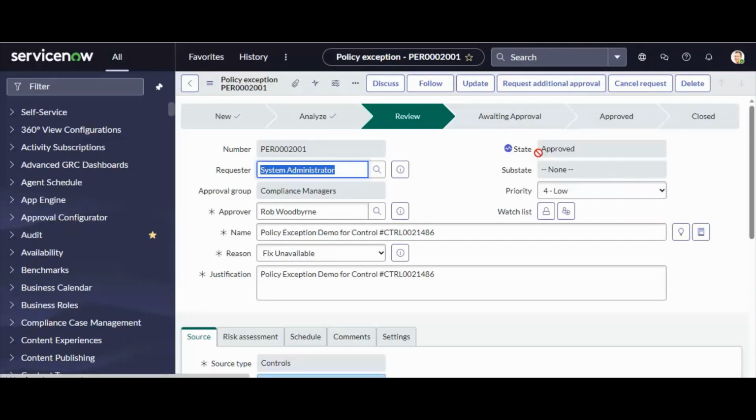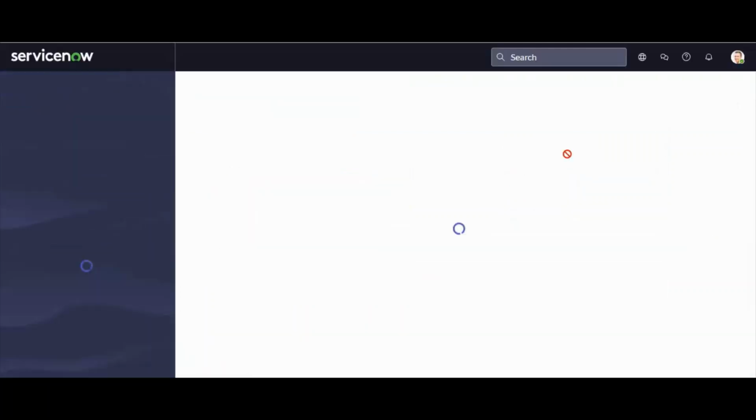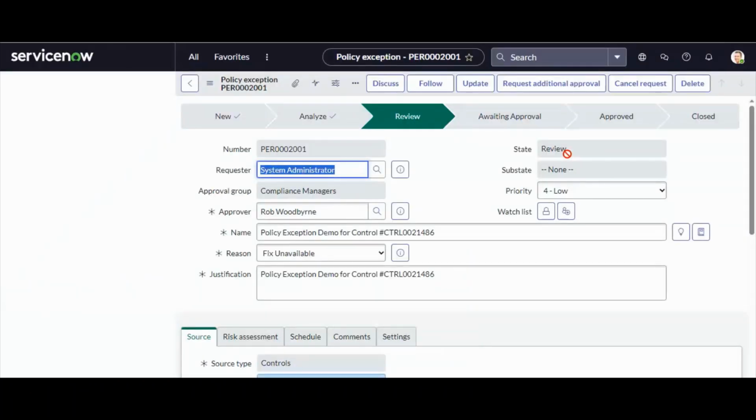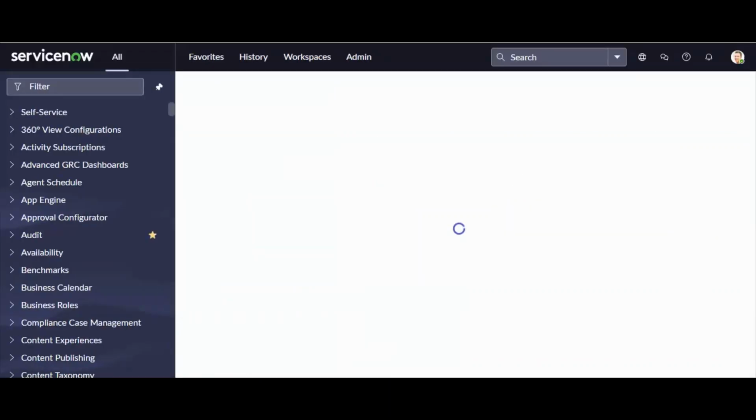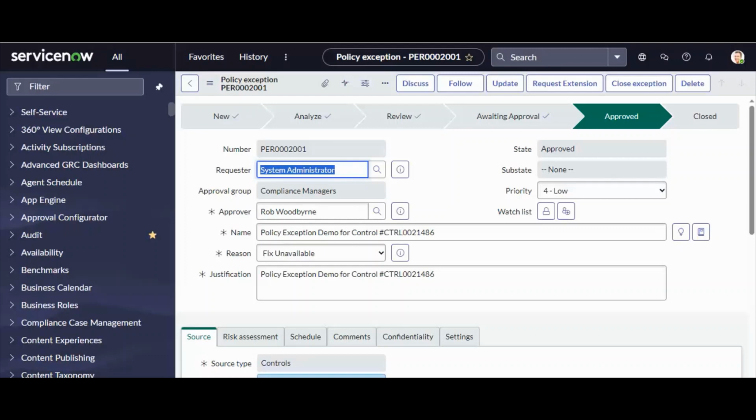And now I am again reloading the same page. You can see the state is automatically changed to the review state. Sorry, not review state, it is still loading. So the request should go to the approve state. So let's wait. What is the state? As you can see, after the approval from Rob Woodburn, the state is going to be approved.